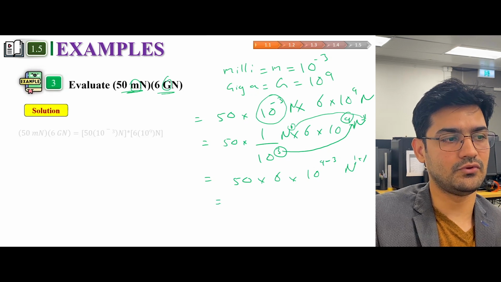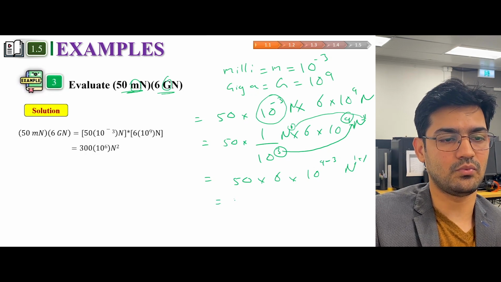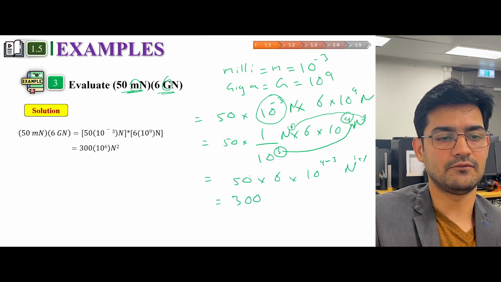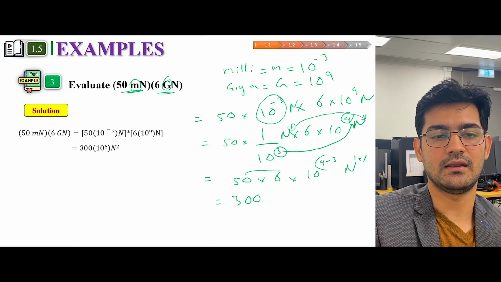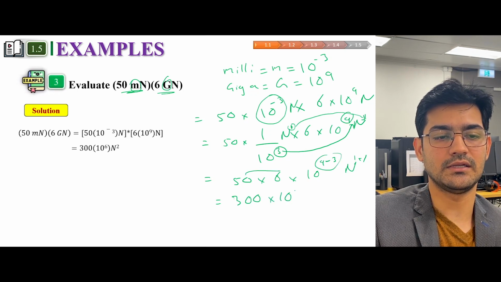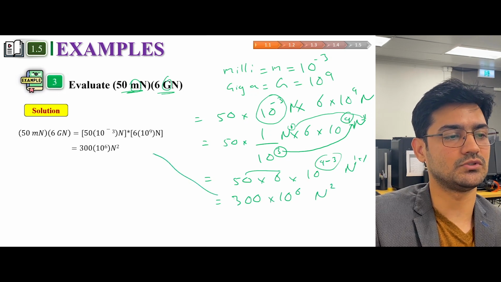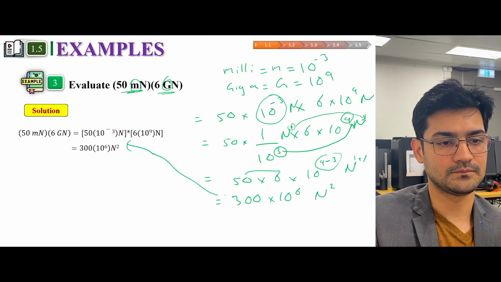If you do the maths, you're going to come up with 300. 50 multiplied by 6 is 300. And 9 minus 3 would be 10 raised to the power 6. And 1 plus 1 would be 2. So that's what's written here.